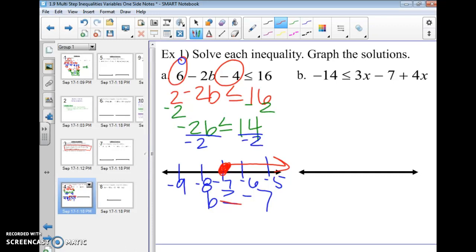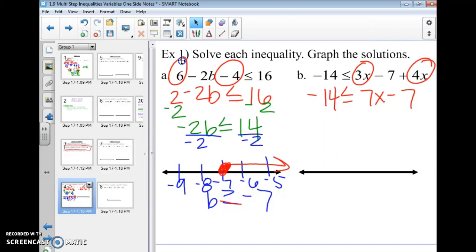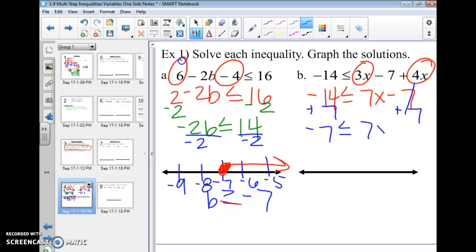Let's try another. Negative 14 is less than or equal to 3x minus 7 plus 4x. I've got some like terms here. Since they're on the same side of the inequality, I can just add them as they are. So negative 14 is less than or equal to 7x minus 7. Now to get x by itself, I'm going to add 7 and get negative 7 less than or equal to 7x. Then I'm going to divide by 7. I get negative 1 is less than or equal to x.